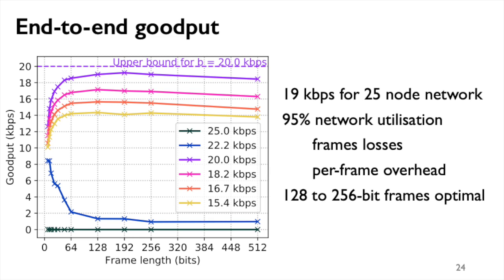Considering goodput, we get 19 kilobits per second out of a 25-node network when modulating the bus at an optimal rate of 20 kilobits per second. This leaves us with a contention-agnostic network utilization of 95%. The remaining 5% are eaten up by frame losses and per-frame overhead. Again, from a goodput perspective, 128 to 256-bit frames are optimal, leaving us with frame sizes and interaction patterns that are much more reminiscent of those found in CAN bus, for example, than in conventional wireless mesh networks.